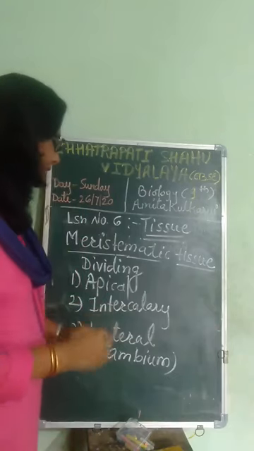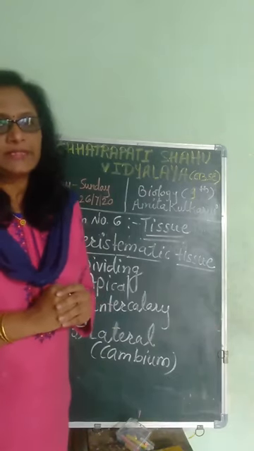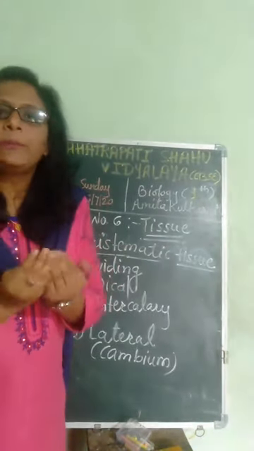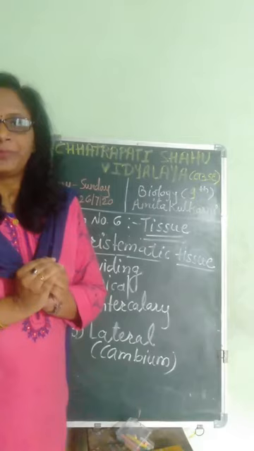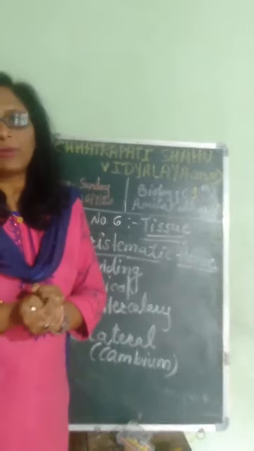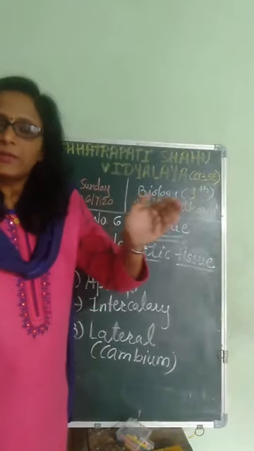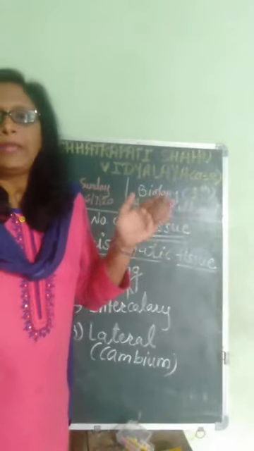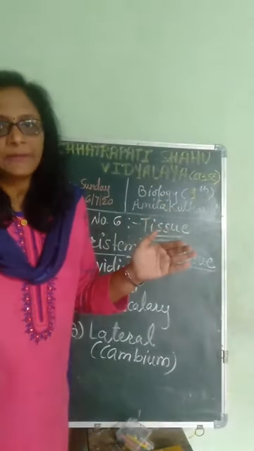Then the third is lateral meristematic tissues or cambium. They are present around the main stem of the plant. They have formed one layer around the main stem of the plant and are responsible for increasing the diameter of the main stem, the main branch of the plant.